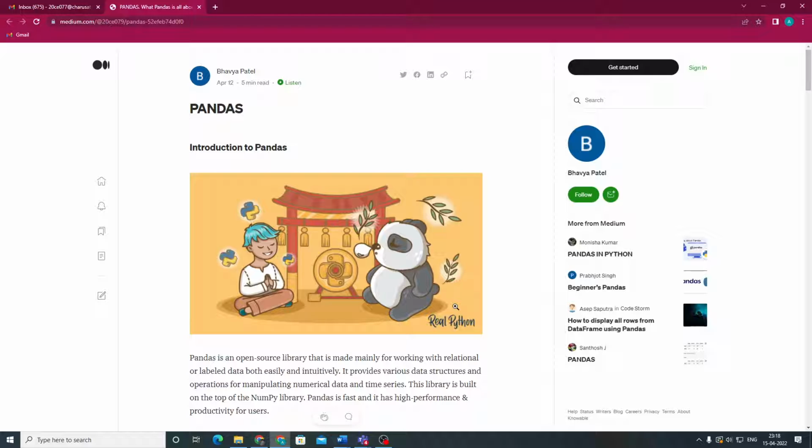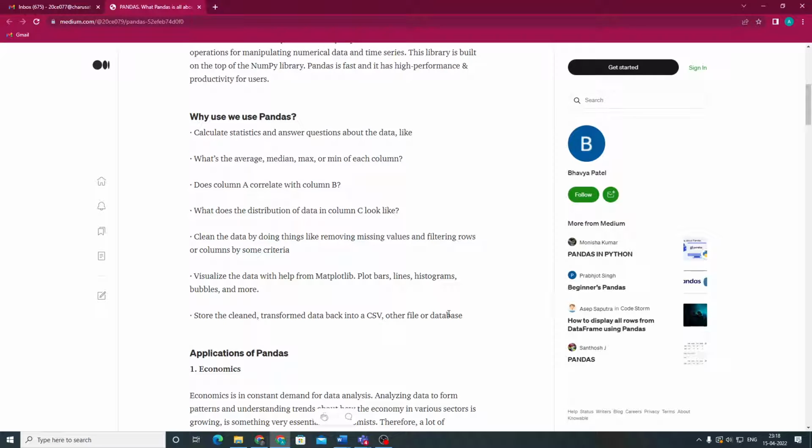Myself Divyesh Parmar. So now let's dig into why we use pandas. We use pandas to calculate statistics and answer questions about the data, like the average, median, max or minimum of each column. Does column A correlate with column B? We can also visualize the data with help from Matplotlib, plotting bars, lines, histograms, bubbles and more.